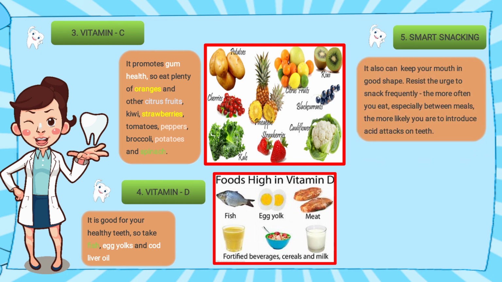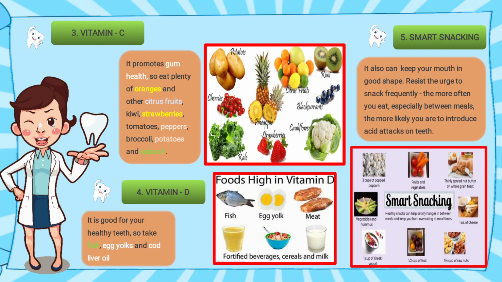Smart snacking means having a smart snack. It's not snacking on junk food; you should avoid junk food. Smart snacking means in between two meals, suppose you're having lunch and dinner time, in between that you can have small snacks, means fruit salad you can take, popcorn you can take, fibrous rich food you can take. That is good for your gums and teeth. So that is known as smart snacking, which is good for your health also. Here the list of smart snacking is given.